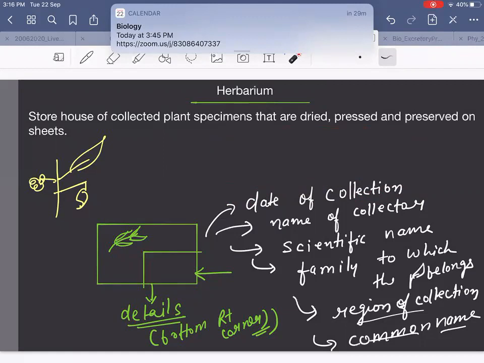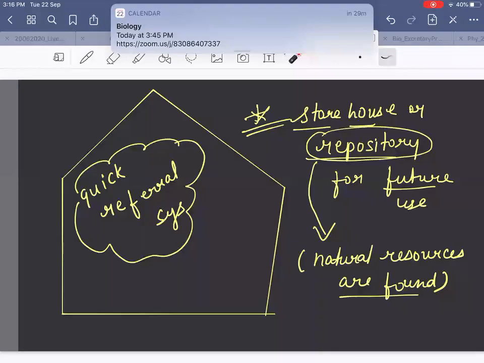All right, so that is herbarium. Now coming to the learning part. This was understanding. I have a house, like you have a library.